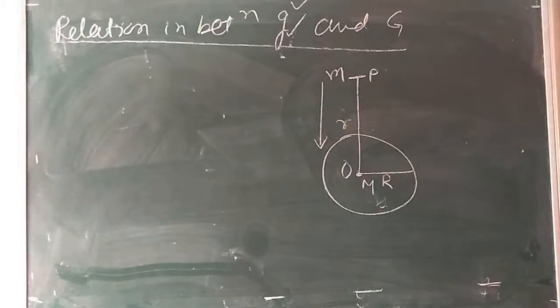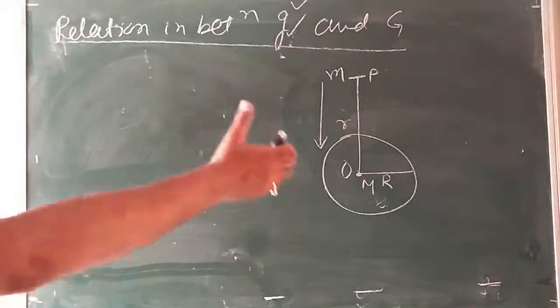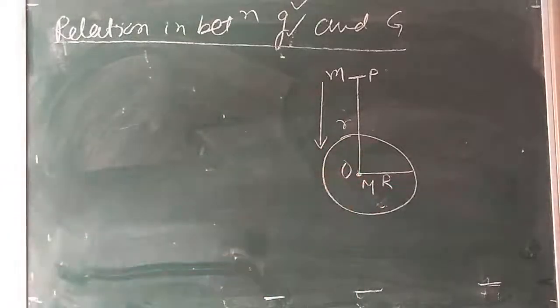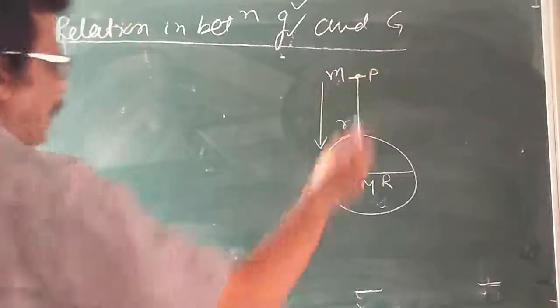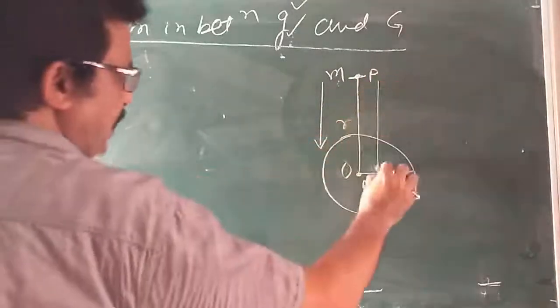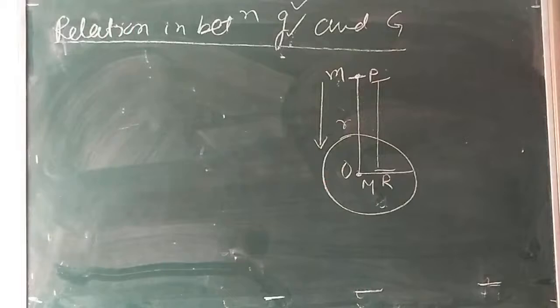Earth is a perfect sphere, say of radius R and mass M, and we are taking a body at a point P of mass m, and the distance from here to here is small r.